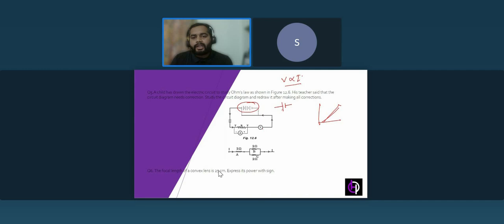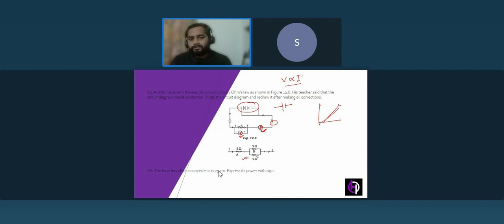The second, if we talk about the voltmeter, what does a voltmeter do? In the circuit, it measures the potential difference. What does an ammeter do? An ammeter measures the current, and it is always connected in series. So this should be the place of the ammeter and this should be the place of the voltmeter. After these corrections, you can draw the diagram.